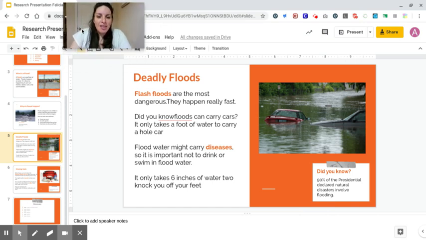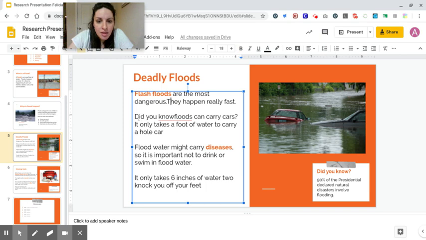Okay. So on this slide, I have my title, Deadly Floods. I'm just going to go through and look for capital letters, right? That's the first thing on my list, my C in COPS. So I'm looking at the beginning of my sentences. Looks like I have, okay, that's a capital, capital, capital, capital. Okay, so it looks like I have my capital letters. Doesn't seem like I have any proper nouns here, but I do see some squiggles and some other things that are popping out at me.